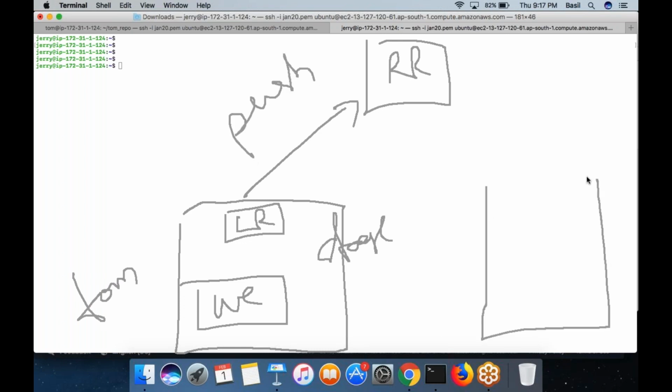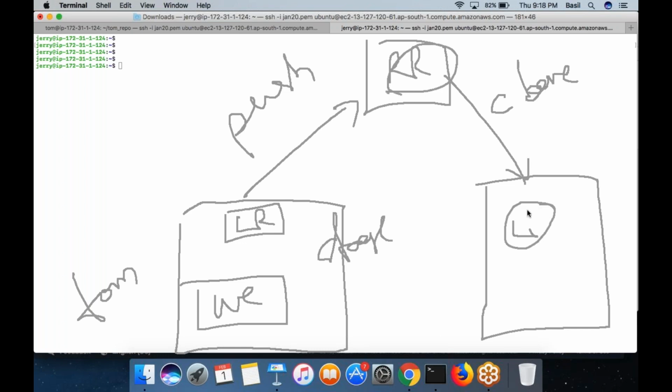And this is Jerry's laptop, and Jerry wants to do a clone operation from the remote repository. Through a clone operation, this entire remote repository will get copied to the local repository of Jerry's computer. So a new local repository would be created inside Jerry's computer, which is nothing but a clone of this remote repository.